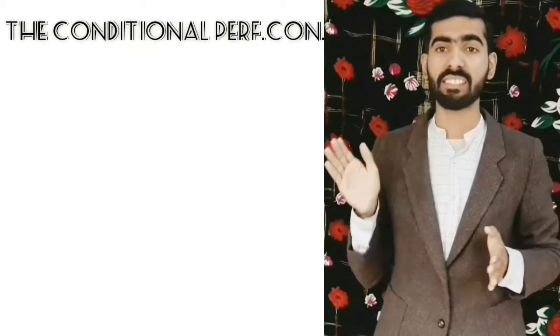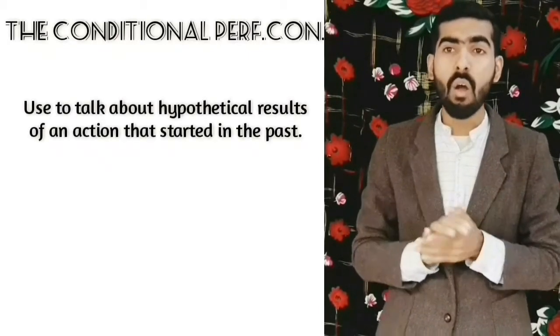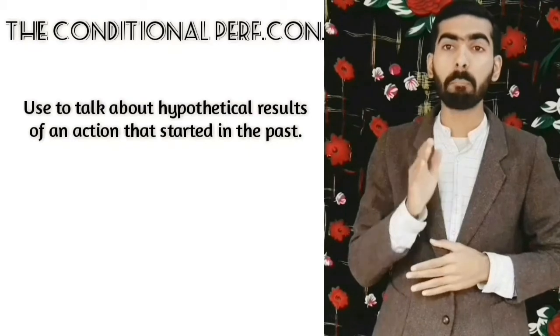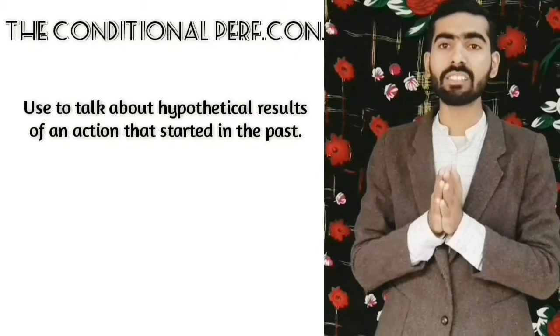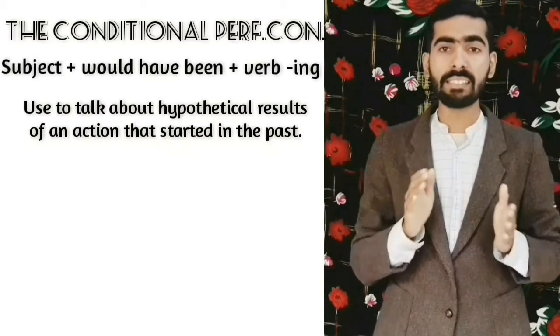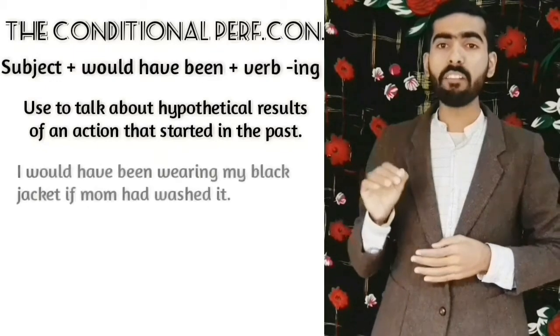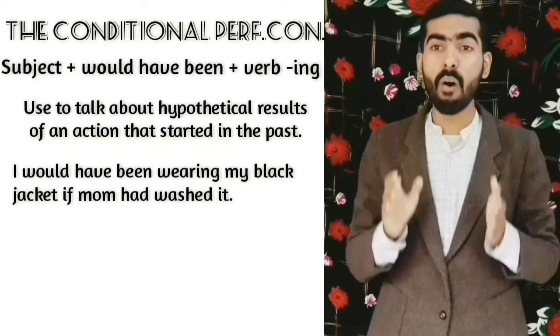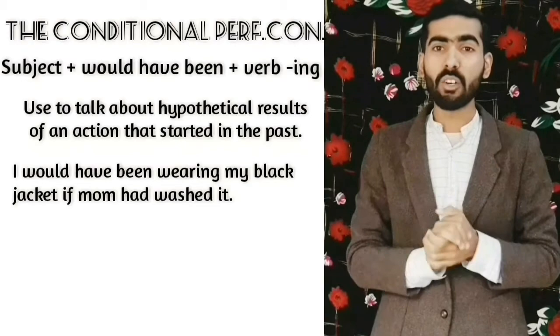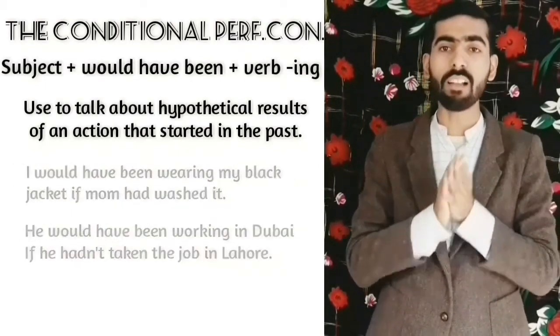Finally, the last tense, which brings us to tense number 16, is the conditional perfect continuous. We use it to talk about the hypothetical results of an action that started in the past. We use the continuous tense to focus on the duration. The structure is subject plus would have been plus verb-ing. I would have been wearing my black jacket if mom had washed it. He could have been working in Dubai if he had not taken the job in Lahore.